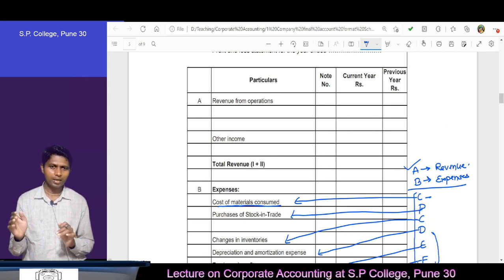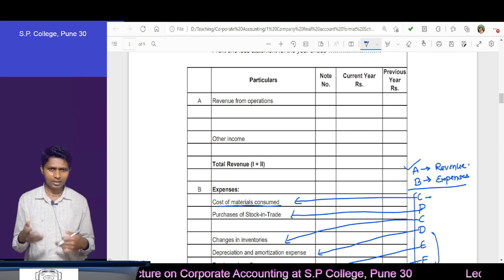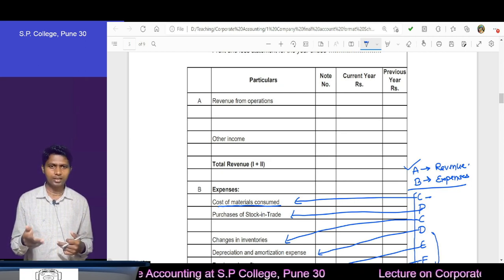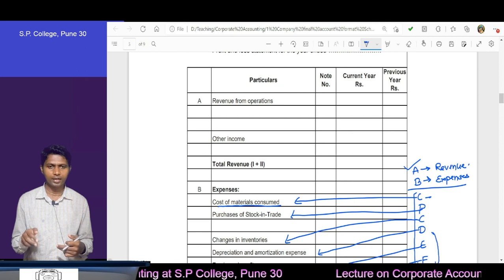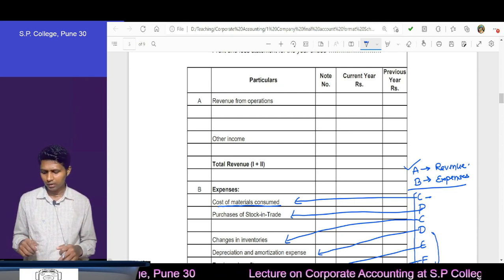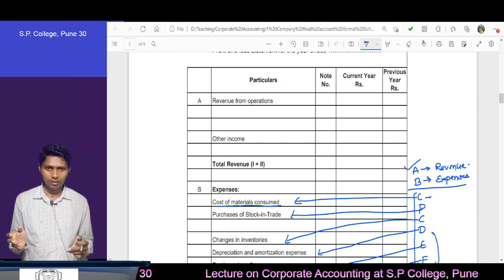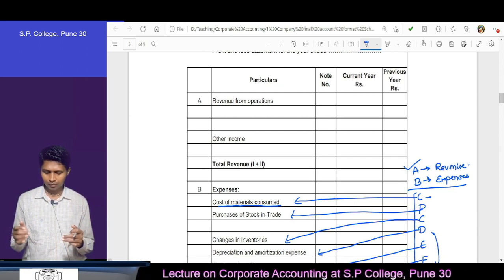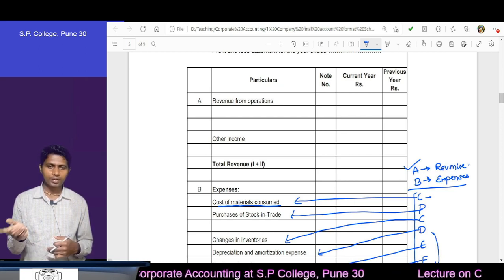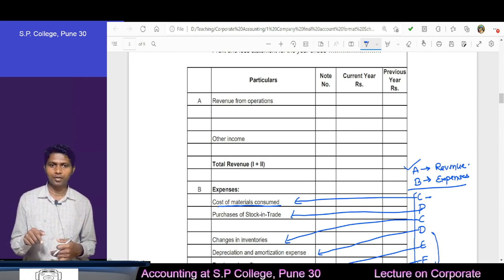Easy to remember, A, B, C, D only. After C we will repeat, we will say C, C twice, in between P we will write, and then after that D, E, F and O. Simple to remember. And what to write where, or what to write in which category, that we will understand while studying the format in a detailed manner.